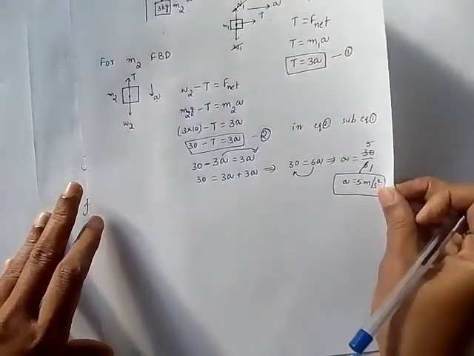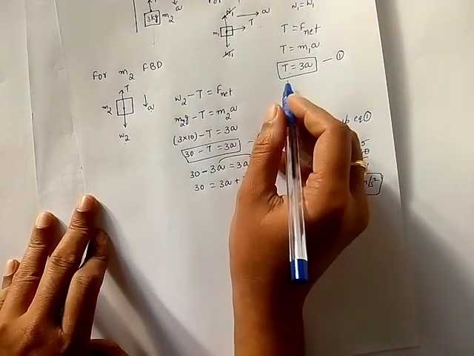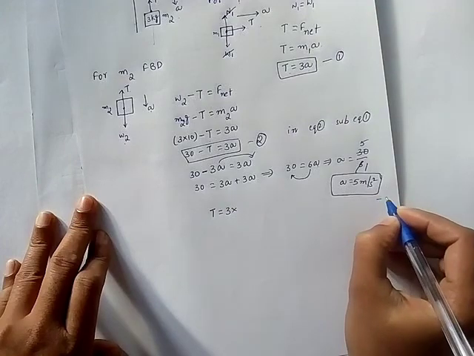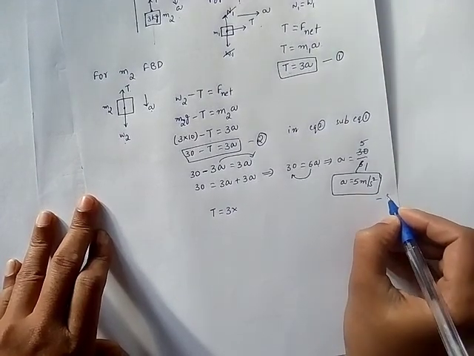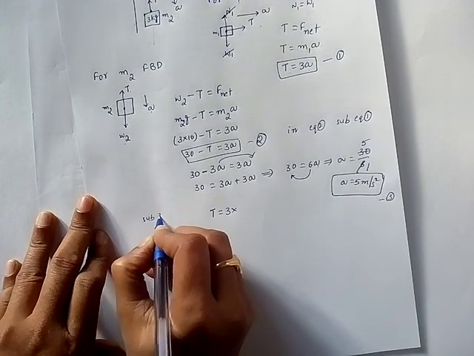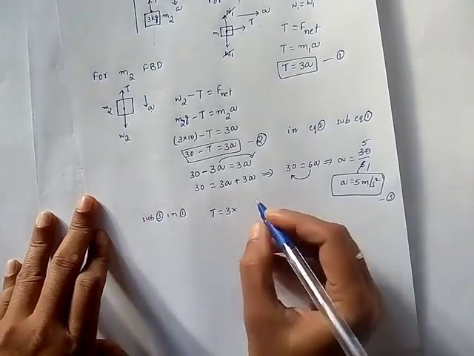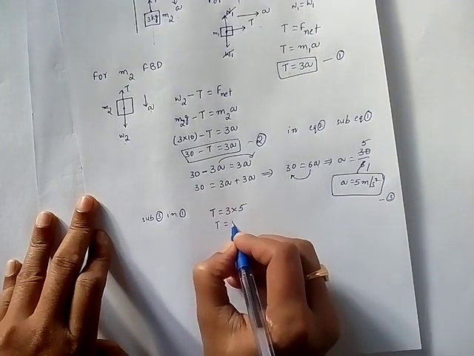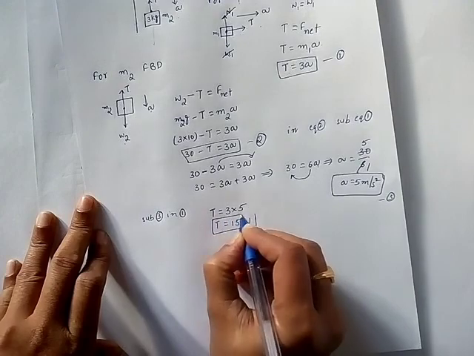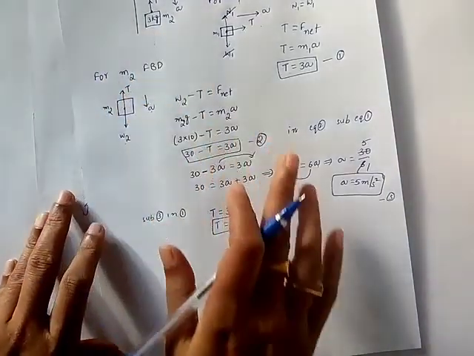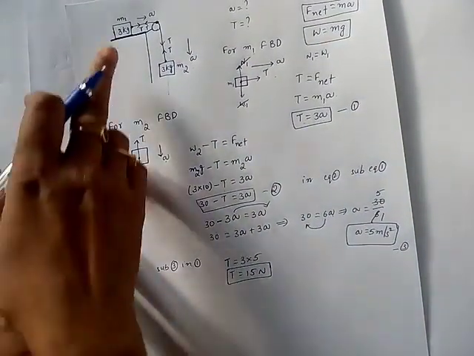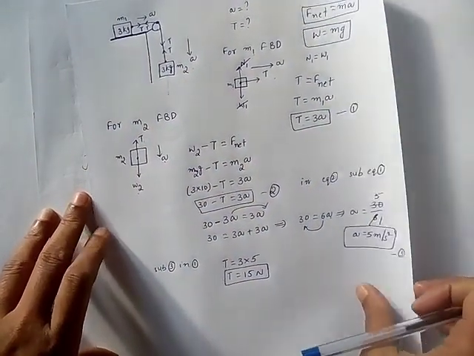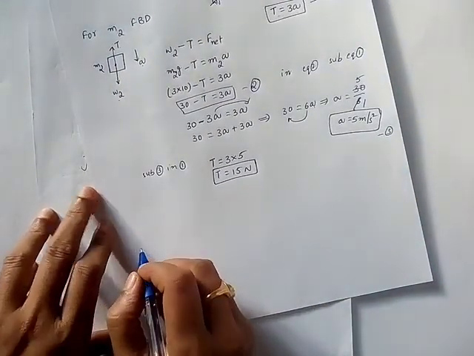Understood all of you? And as you know a, you can directly find T because you know T is equal to 3a. So substitute a in equation 1. T is equal to 3a, a is 5. So from here you will get T is equal to 3 fives are 15 Newton. Okay, so this is one method. Directly without deriving, we have just used the free body diagram and we have solved it here only. And one more problem, this is another method.